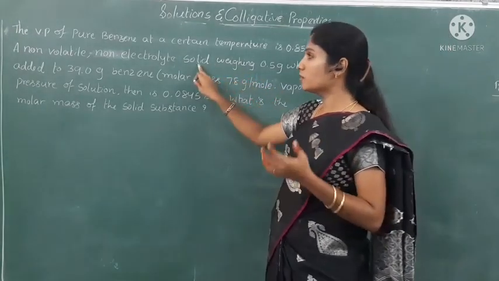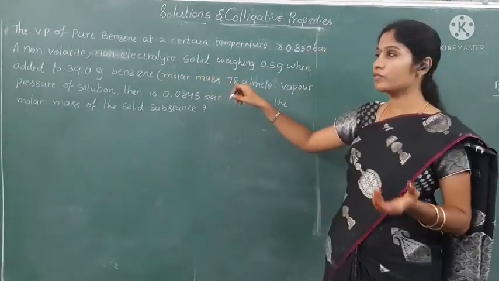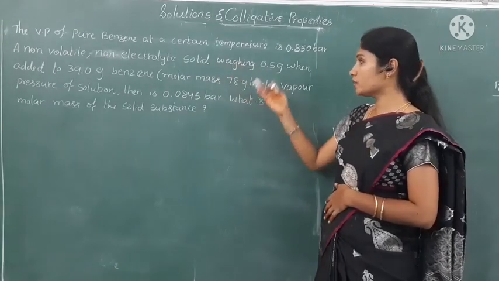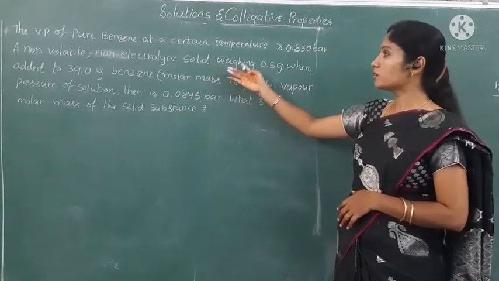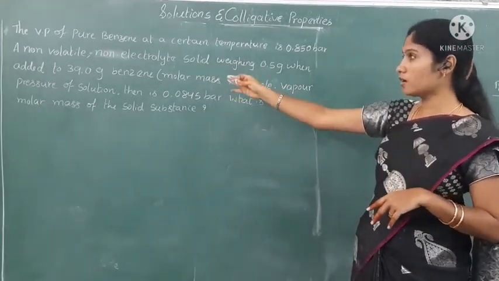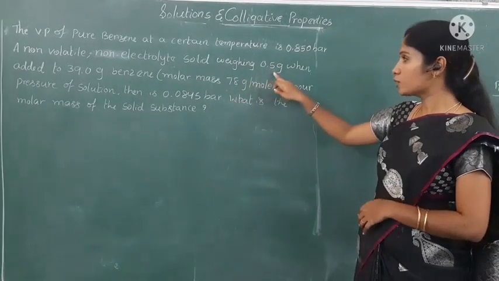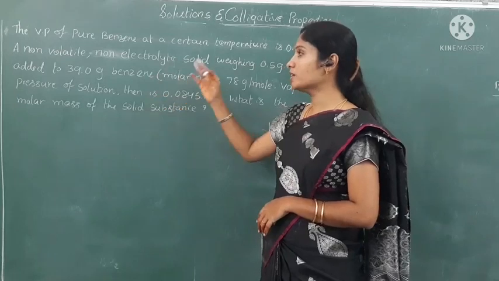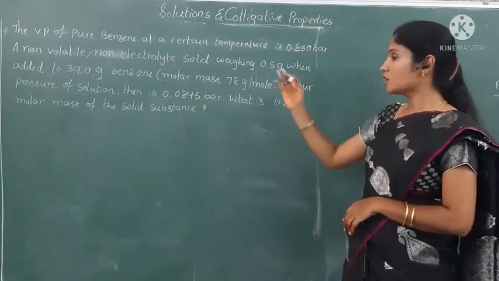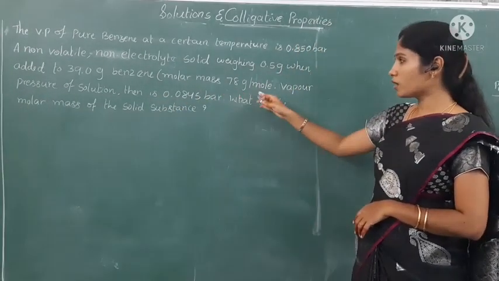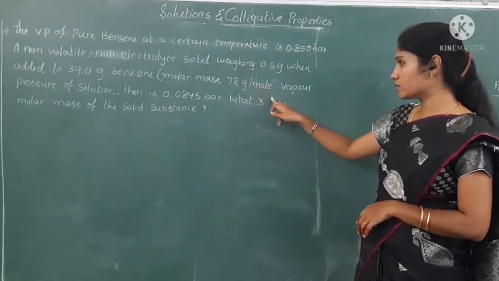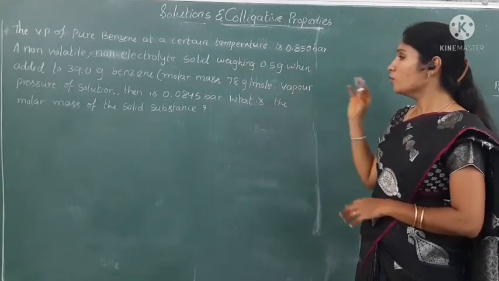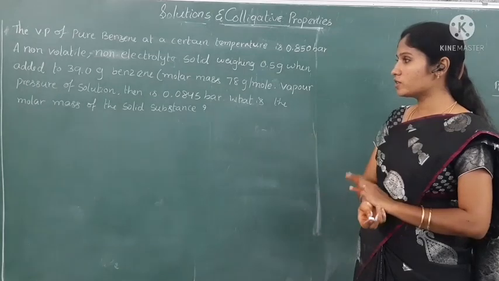They don't give the name. They didn't mention the name of the solute, but they gave the weight and molecular weight. Let us see here. A non-volatile, non-electrolyte solid weighing 0.5 grams is added to 39.0 grams of benzene. So what is the molar mass of benzene? 78 grams per mole is given. So the vapor pressure of the solution is there.